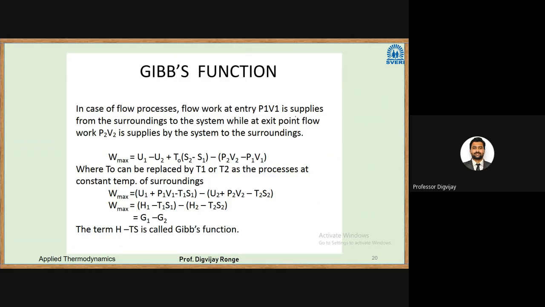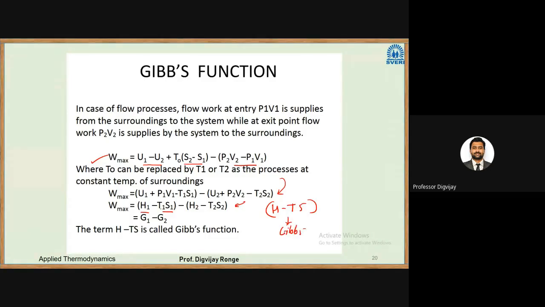So if I want to derive the equation for maximum useful flow work, it will be equal to the change in internal energy, change in heat, and change in flow work. This is arranged and derived further, and it reduces to enthalpy minus the product of temperature and entropy, H minus Ts. This is termed the Gibbs function.